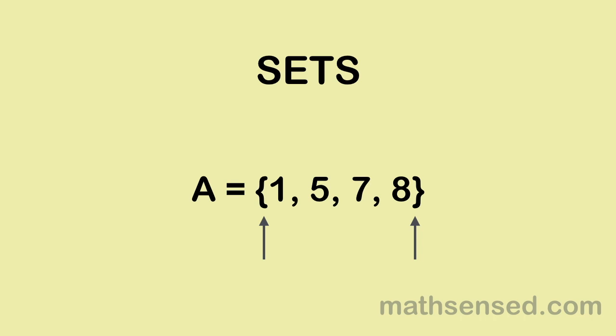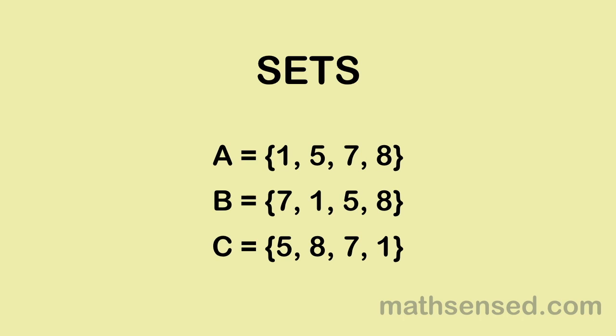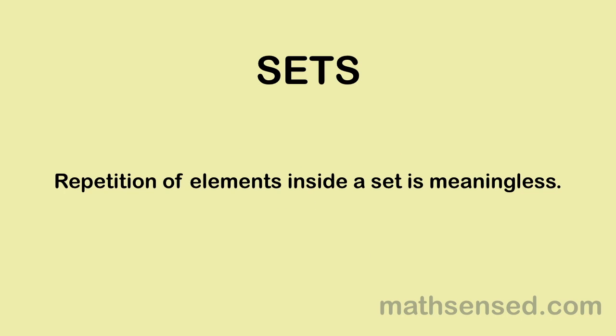Two more things that you should know. The order of elements inside a set is immaterial. So each of these three sets are the same because the elements are the same. The order doesn't matter. Also, repetition of an element inside a set is meaningless. So, we never list an element twice in a set. More on this in the next video on the description or representation of sets.